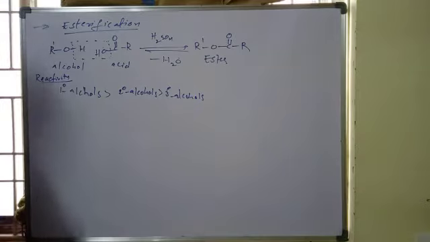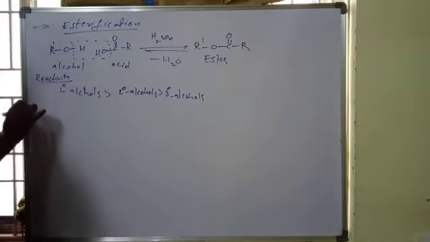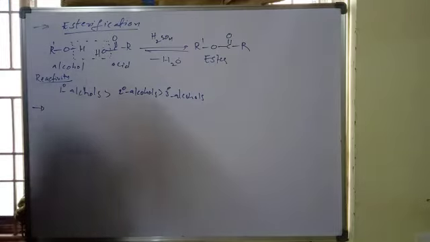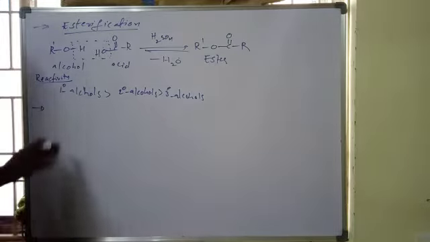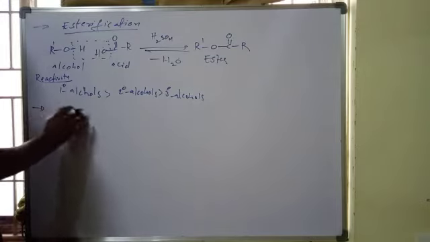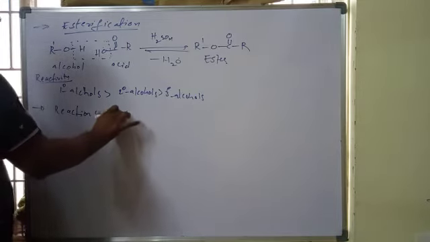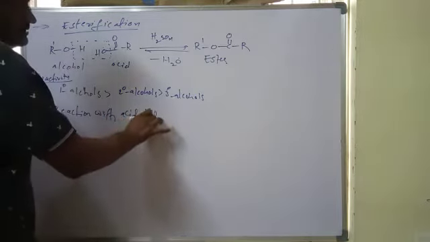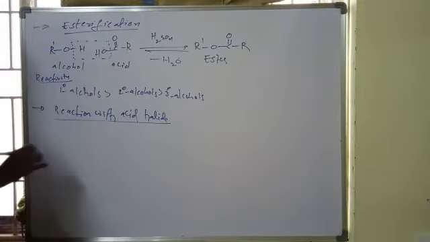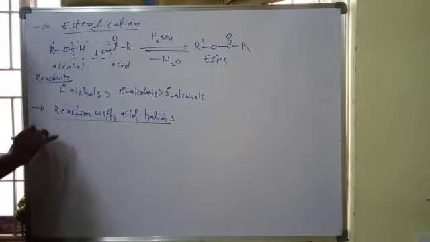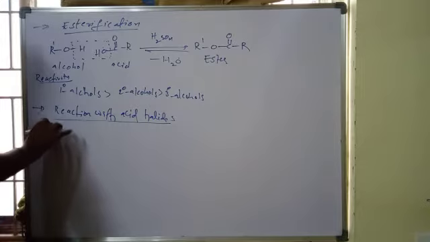Next, the same esterification reaction is also formed when alcohols react with acid halides. Acid halides mean R C double bond O Cl.